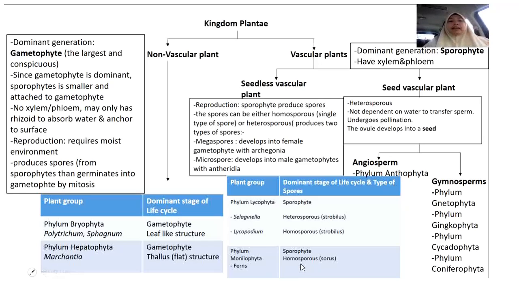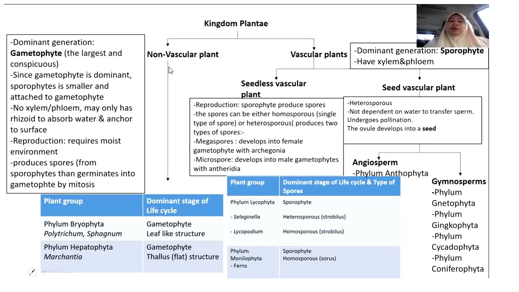As for seed vascular plants, the difference between seed vascular plants and seedless vascular plants is that all seed vascular plants produce heterosporous spores, meaning two different types of spores. Just now I mentioned that seedless vascular plants might have some species that produce one type of spore, which we call homosporous, and some other types that produce two different types of spores, which we call heterosporous. As for seed vascular plants, they are not depending on water to transfer sperm.